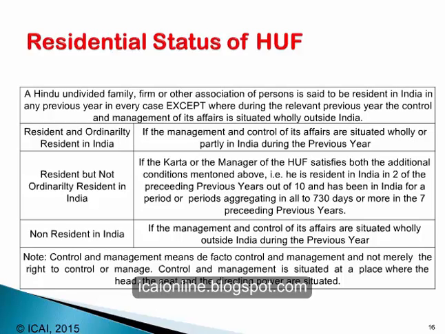Therefore, if the control and management of its affairs was situated even partly in India, it will be deemed to be resident. In the case of a Hindu undivided family or an association of persons, in order for that person to be resident in India, the management and control of its affairs is situated wholly or partly in India during the previous year.